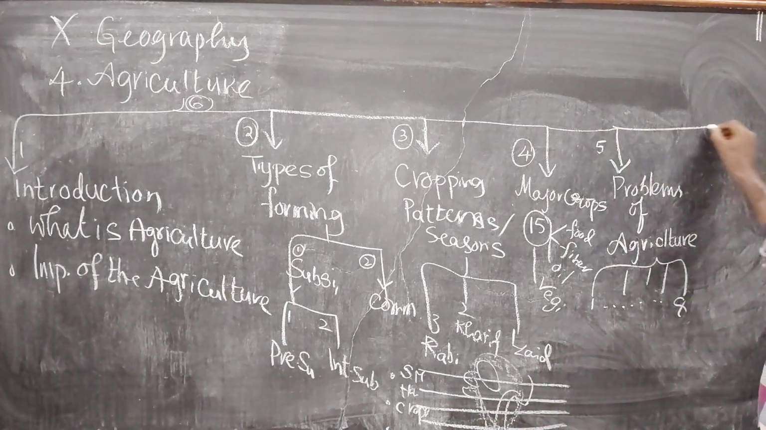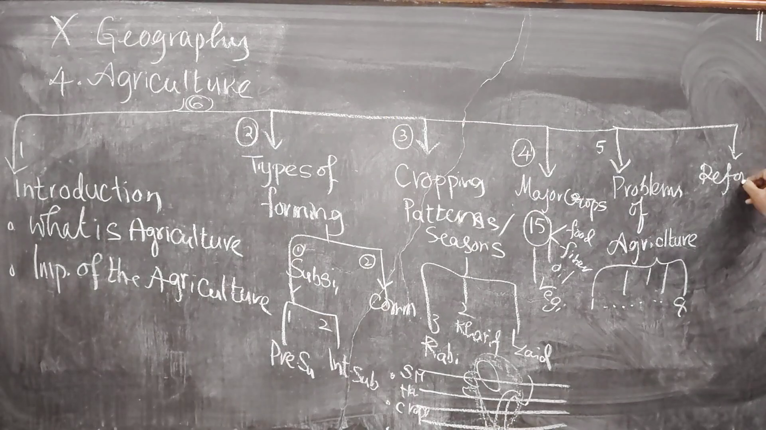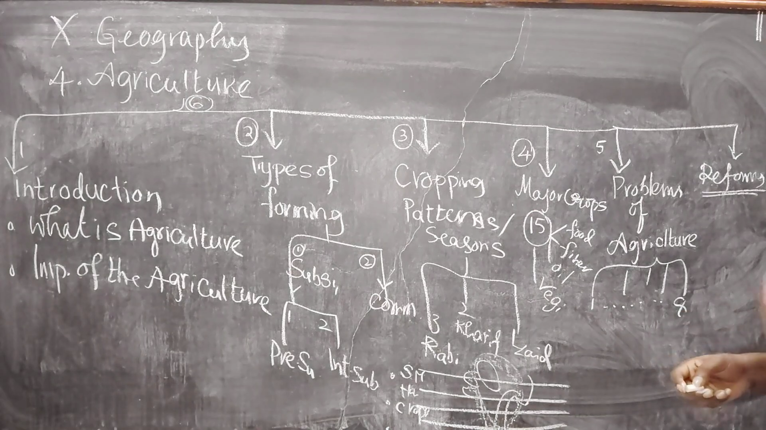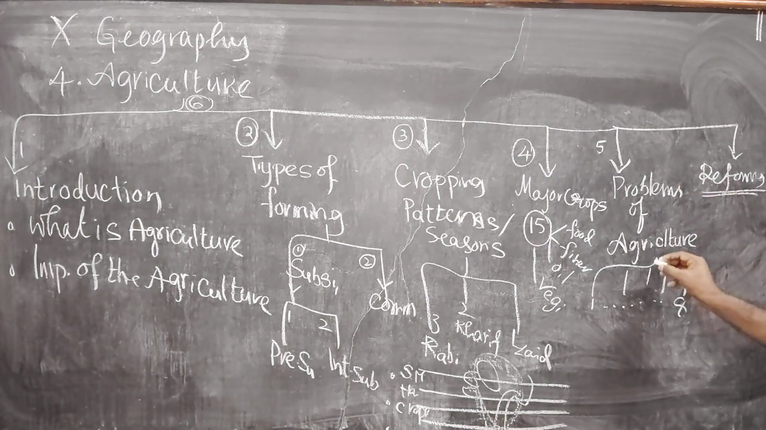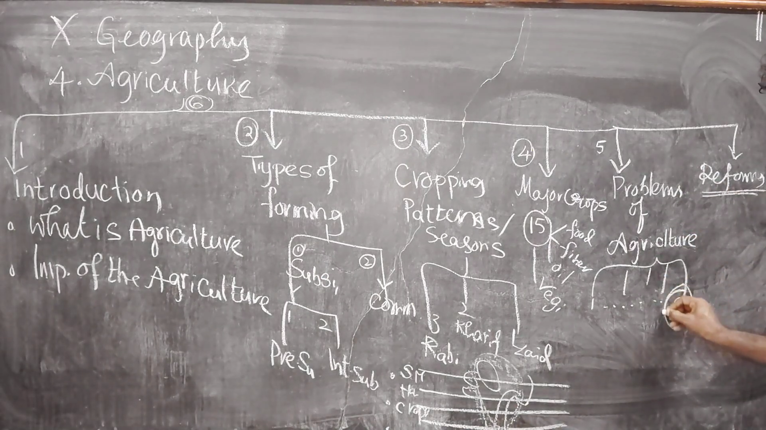Coming to the last one, that is about reforms. Reforms mean changes. We did some changes in our agriculture. What kind of changes we did? What is the purpose of changing? See, we have nearly 8 problems. To reduce the impact of the problems, we did some changes. These come under reforms.